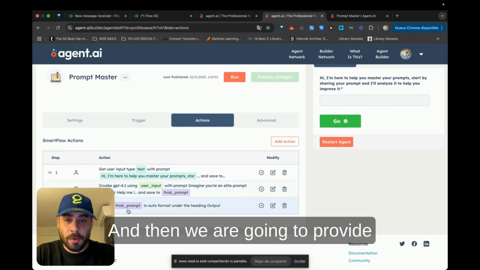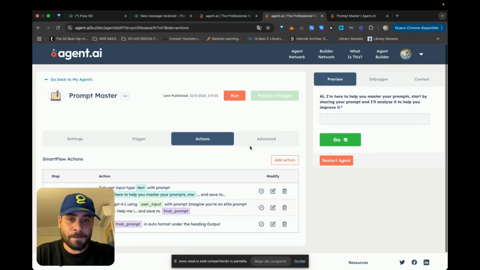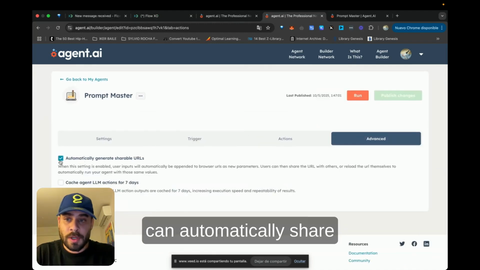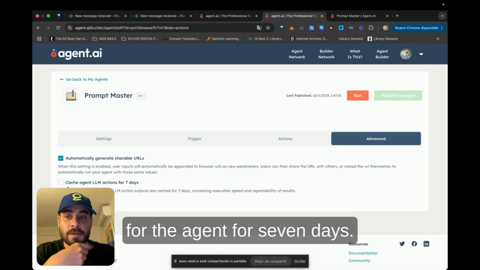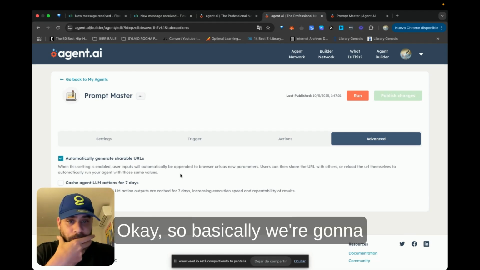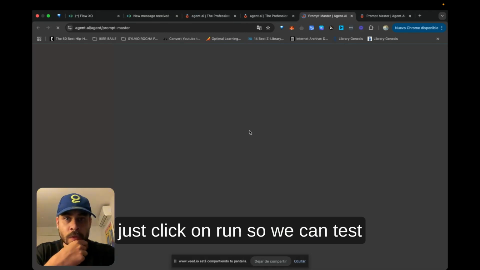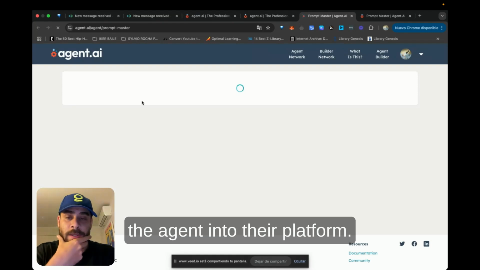And then we are going to provide the user with an output. Okay. And then in the advanced, you can automatically share URLs, and you can save memory for the agent for 7 days in the cache. Okay. So basically, we're gonna just click on run so we can test the agent in their platform.